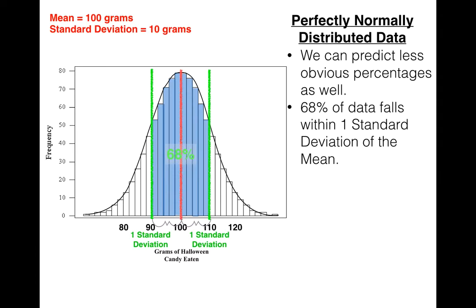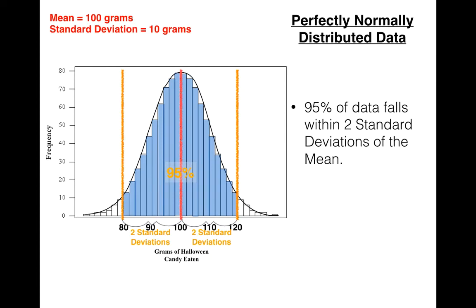Now, we'll never get perfectly normally distributed data. But if we get close to it, then we can use that as an approximation. And we can say that, okay, this data seems to be normally distributed, and around 68% of the data is within one standard deviation of the mean. We can also say that 95% of the data falls within 2 standard deviations of the mean. This is always true for perfectly normally distributed data. Always. So between 80 and 120 in this particular example, 95% of the data is there.